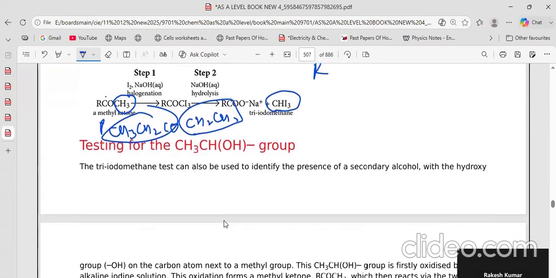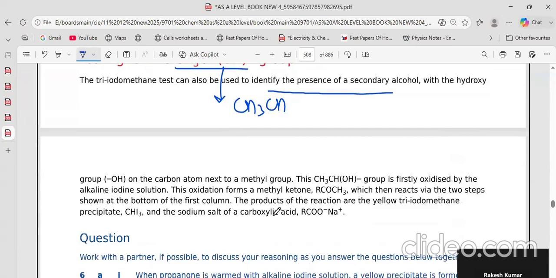In fact, this also gives the test with secondary alcohols, because the alcohol converts into a ketone first, and so it can be used to identify the presence of a secondary alcohol with this. So this is first oxidized and converts to CH3C double bond O. So now, secondary alcohols can be converted to ketones. It first oxidizes to ketone, then the ketone gives the test. So the iodoform test is given by this group also. This also and this also.